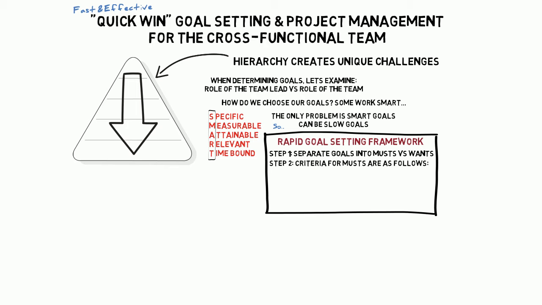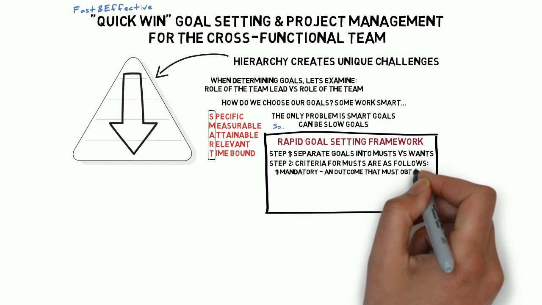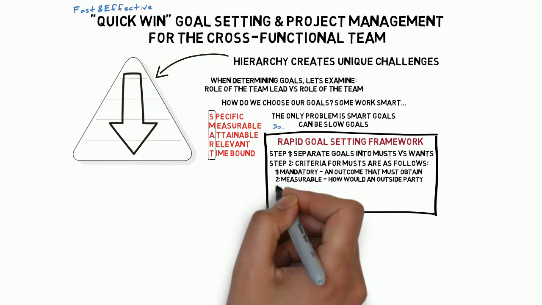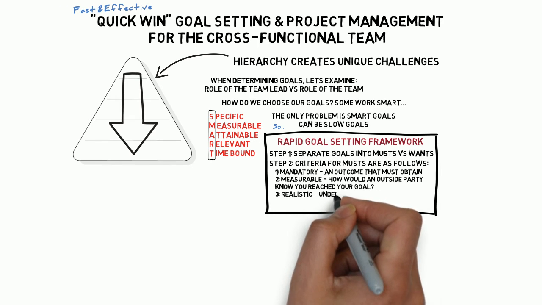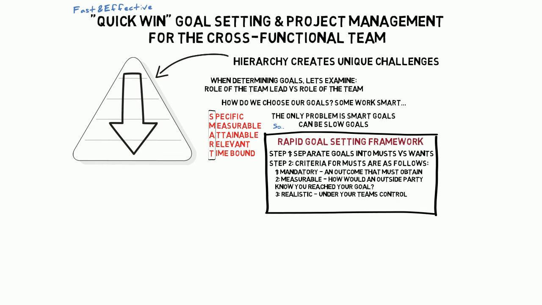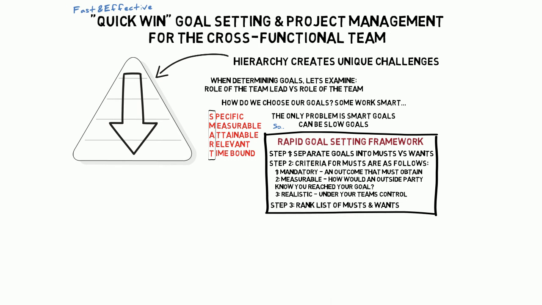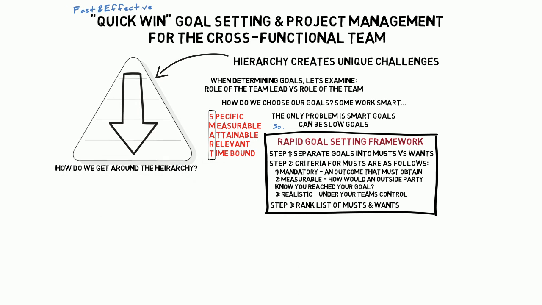They are as follows. Number 1, musts have to be mandatory. That is an outcome that must obtain. Number 2, they have to be measurable. For instance, how would an outside party know that you reached your goal? Number 3, because it's short suspense, they have to be realistic, and that means that the outcomes have to be under your team's control. So step 3 of the Rapid Goal Setting Framework is to rank the list of musts and wants.